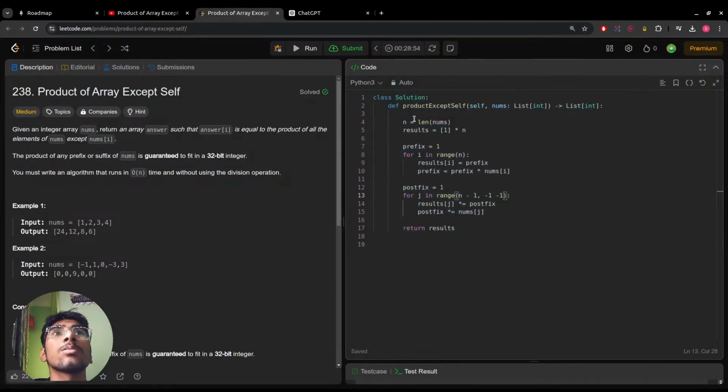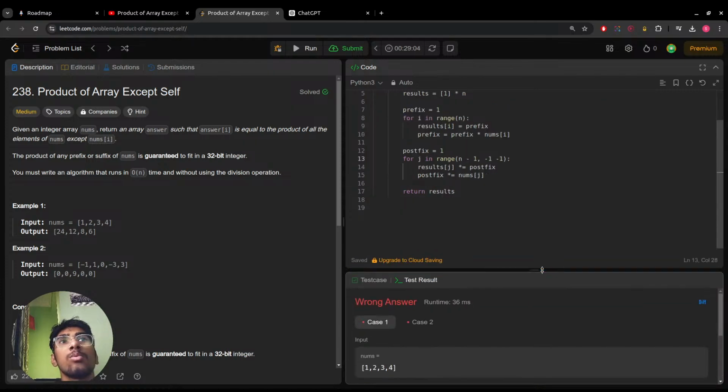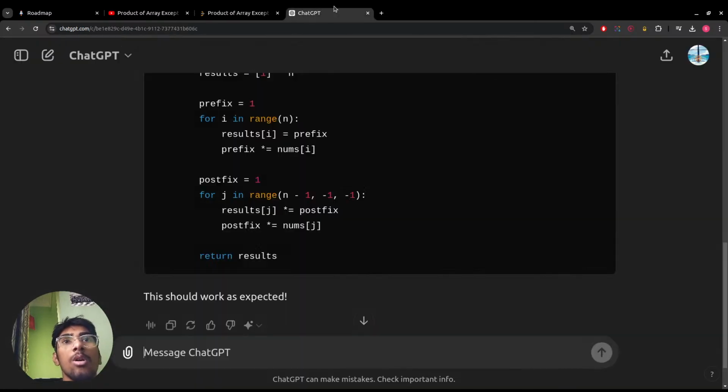It was a case of having no space between the minus and the 1, but it was not. There's another problem.